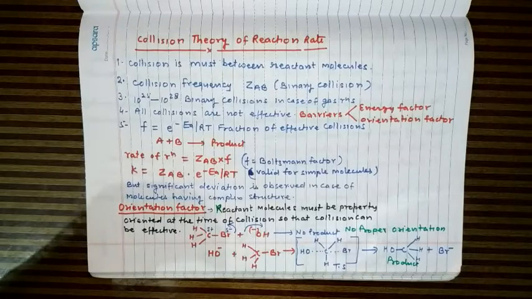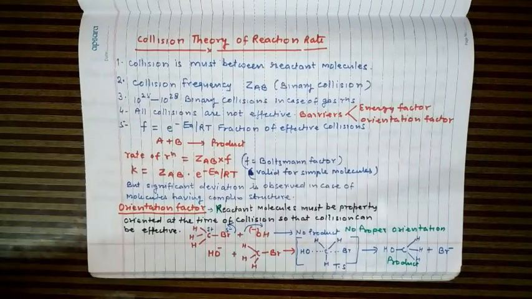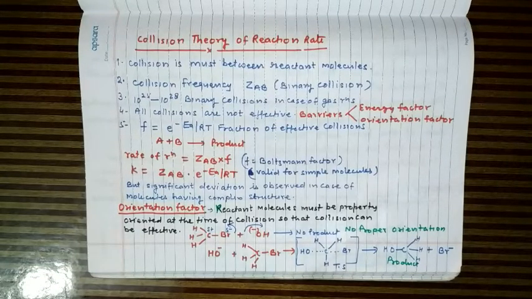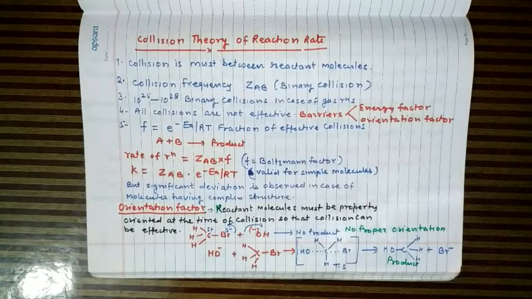So even though they have the energy, if they are not properly oriented, meaning the collision is not taking place head-on, then the damage caused will be very less. Similarly, when the molecules are not properly oriented, their collisions will not be effective collisions. In order to understand this, suppose this reaction is taken where bromomethane reacts with